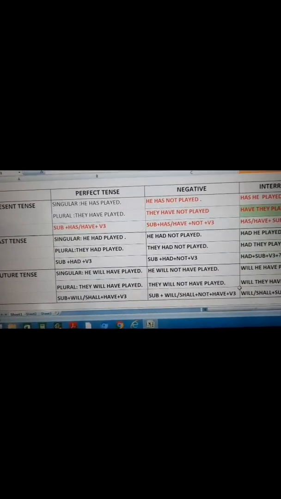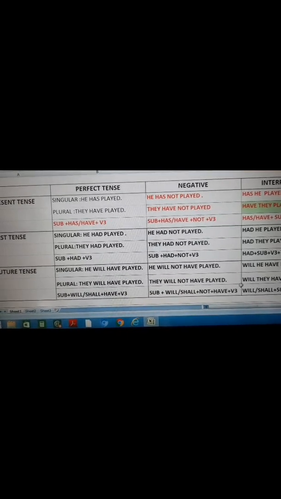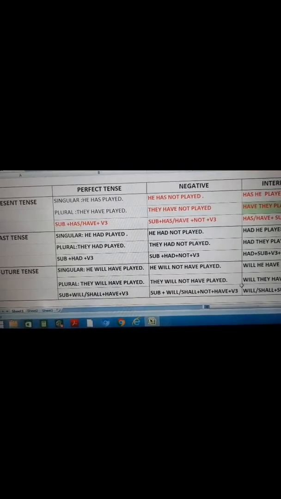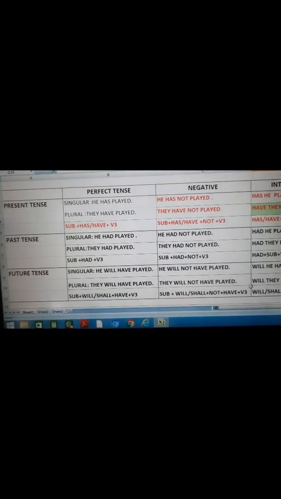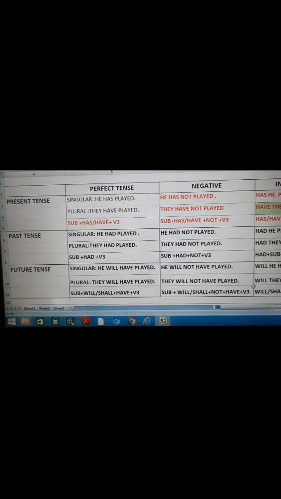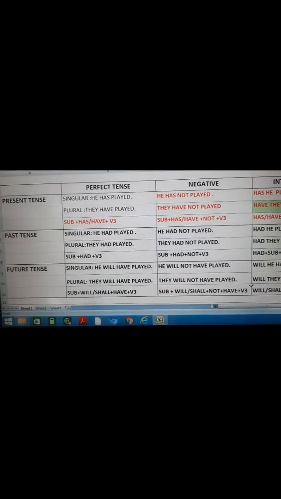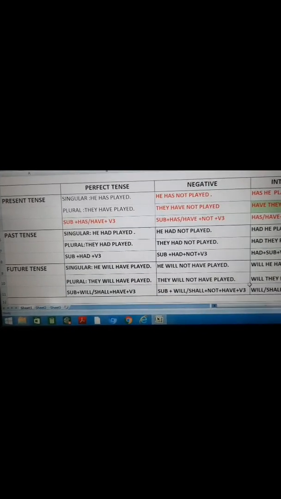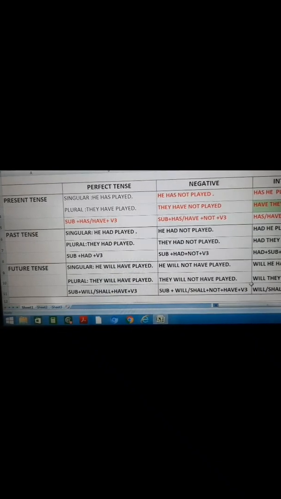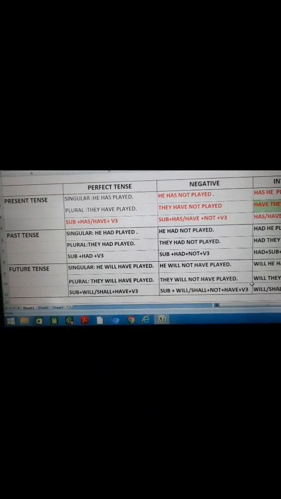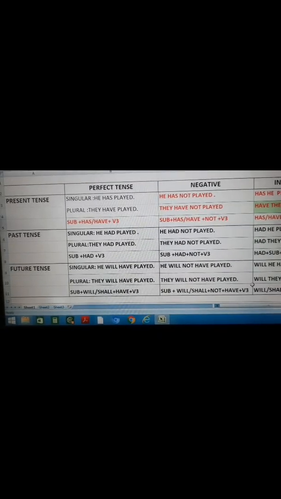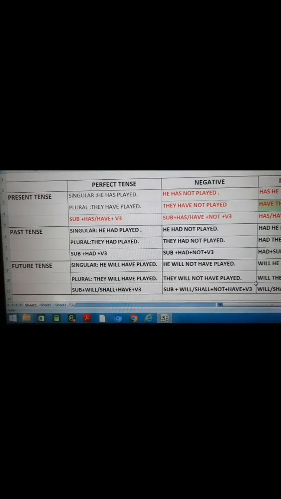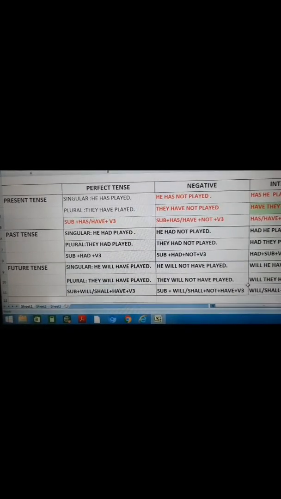In past tense, same sentence: He had played. Plural, they had played. In present perfect tense, we have seen it is written has and have both, because in singular we are using has and in plural we are using have. But in past tense, we have to use had with singular and plural both. Here the order is subject plus had plus third form of verb.